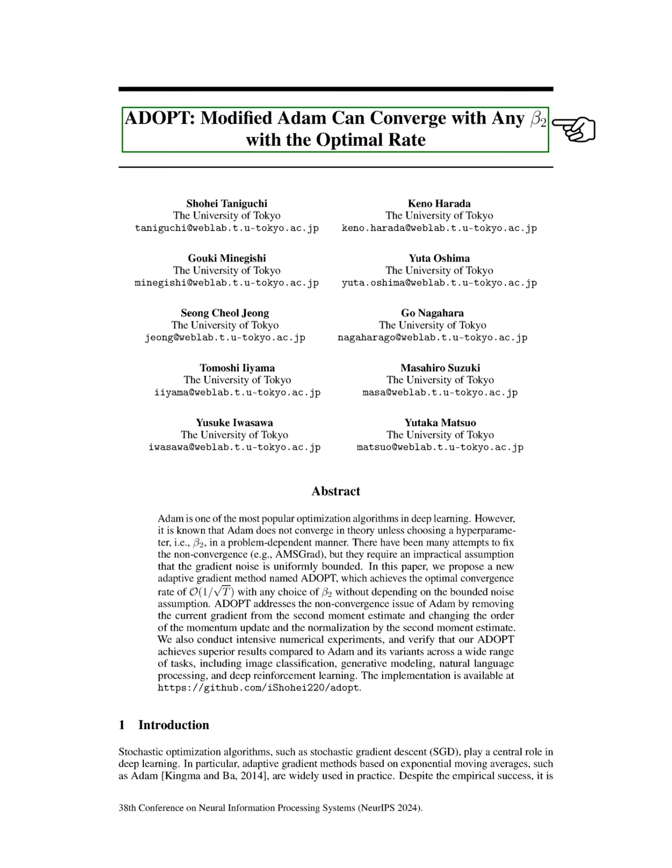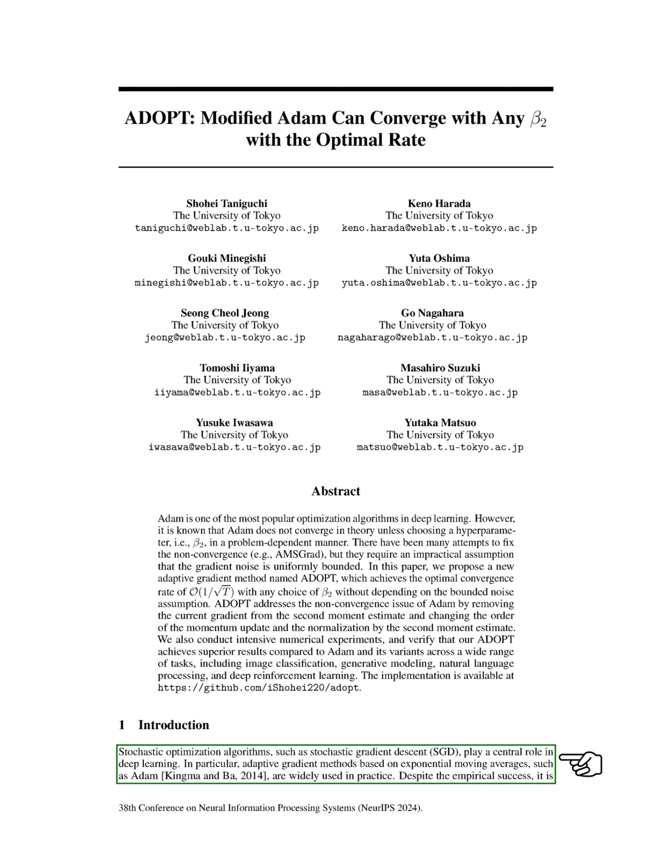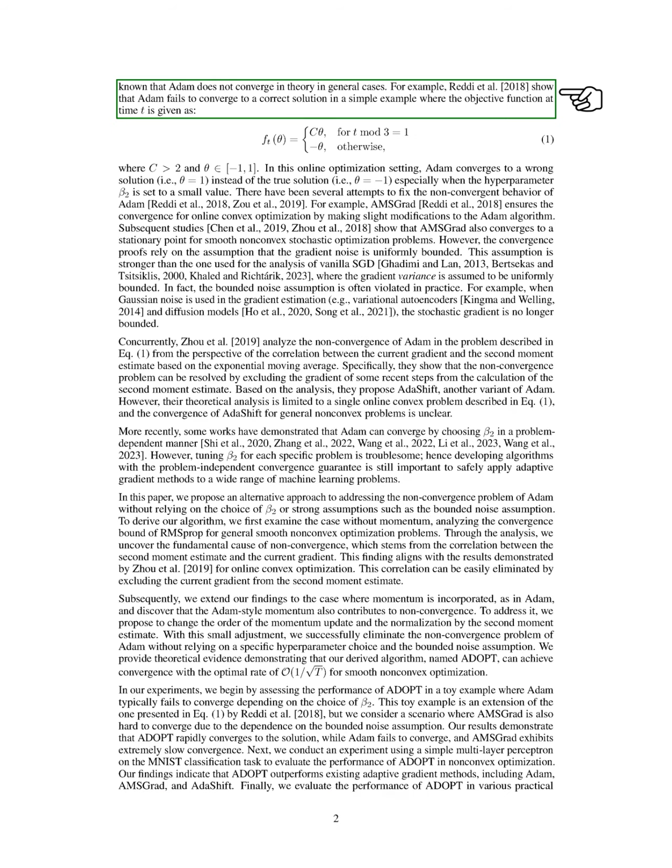Section: Introduction. In this section, we discuss the importance of stochastic optimization algorithms, particularly stochastic gradient descent (SGD), in deep learning. We note that adaptive gradient methods like Adam are commonly used, but they have theoretical convergence issues. For instance, Adam can fail to find the correct solution in certain scenarios, such as when the objective function leads it to converge to an incorrect value, especially if the hyperparameter beta-2 is small.